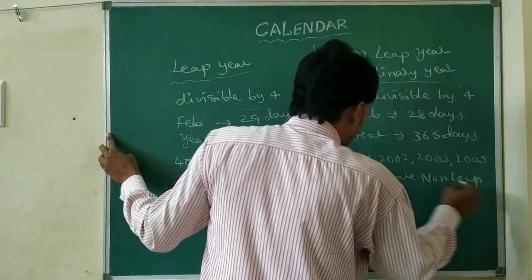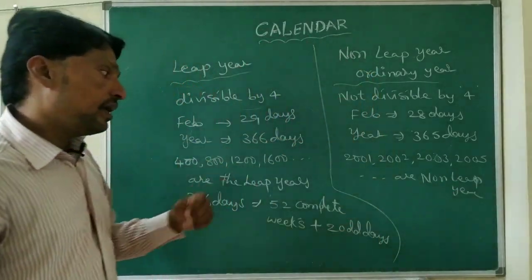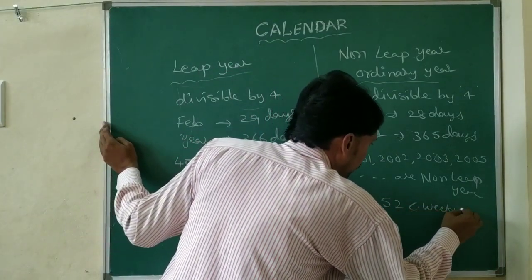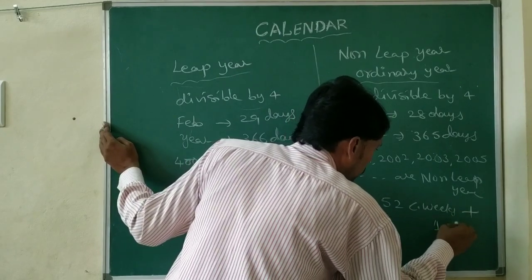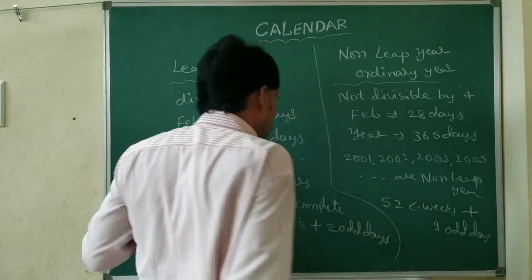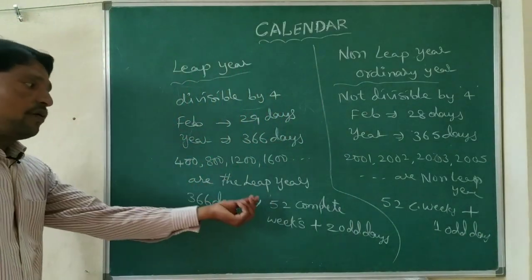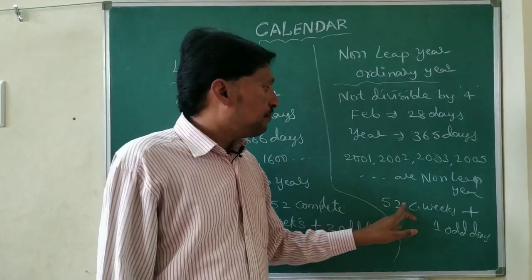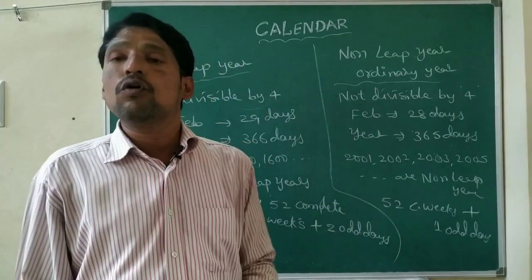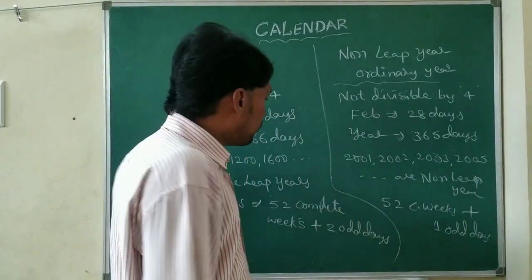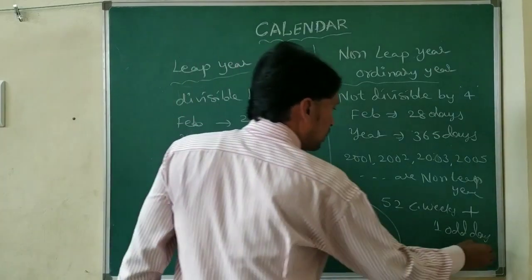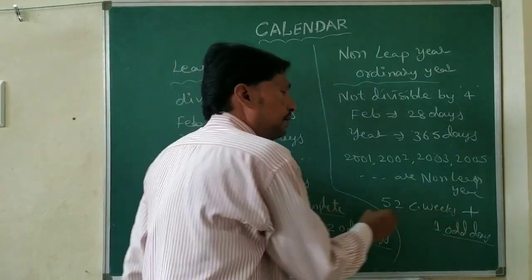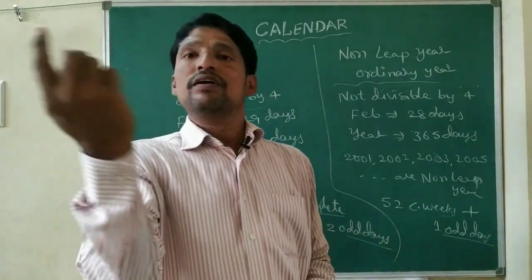In a non-leap year we have 52 complete weeks plus one odd day. So in 366 days we have 52 complete weeks and 2 odd days, and here 52 complete weeks plus only 1 odd day. So what is an odd day? What is a complete week? A complete week means 7 days.